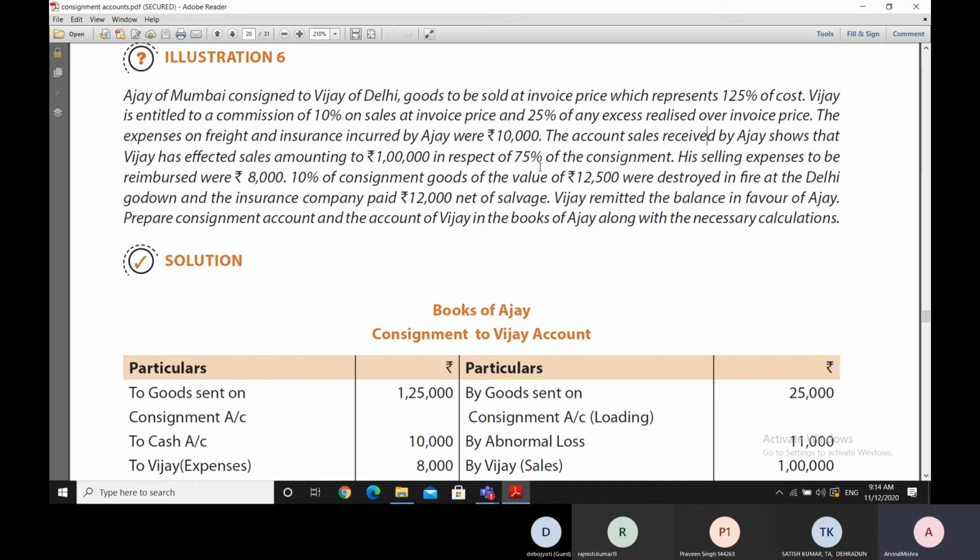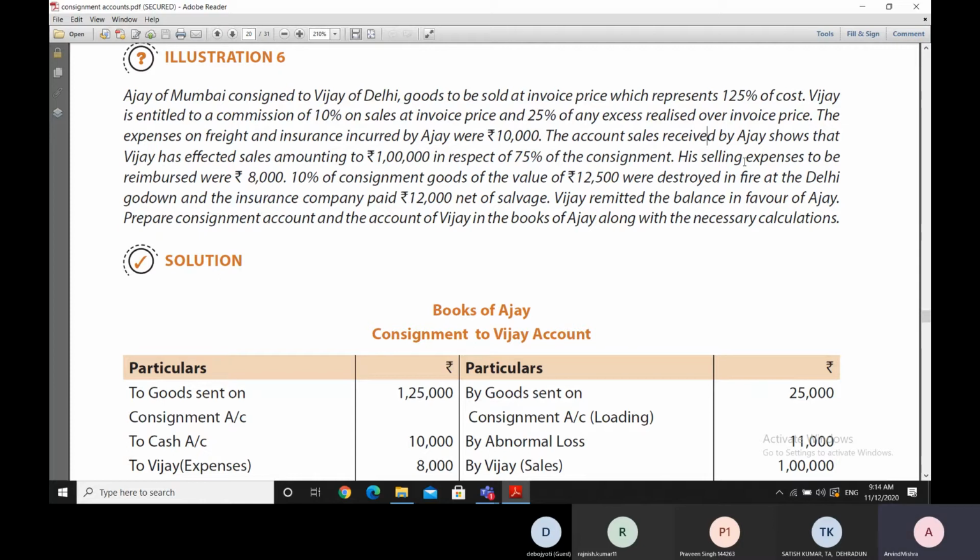So 75% of the consignment that was sent to Vijay, he has sold, and he has realized, or is supposed to realize, 1 lakh rupees on that. So total sale amount is 1 lakh rupees.